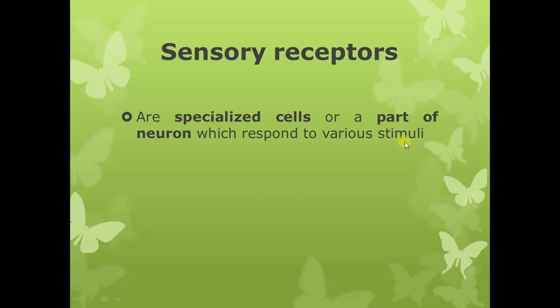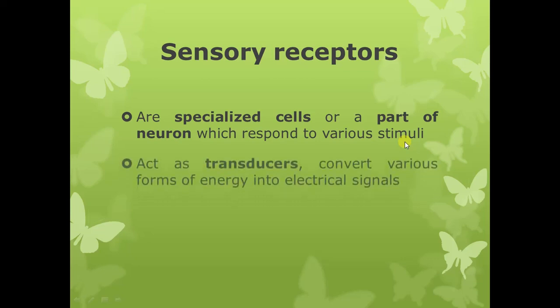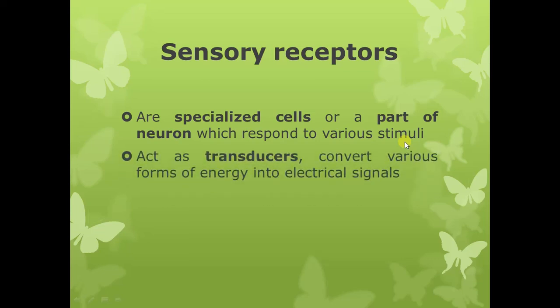Now stimuli are the changes in the internal or the external environment of the body. It's a plural word. The singular word is stimulus, and it is a change in the internal environment of the body, that is, changes arising within the body, or a change in the external environment of the body. Sensory receptors basically act as transducers.